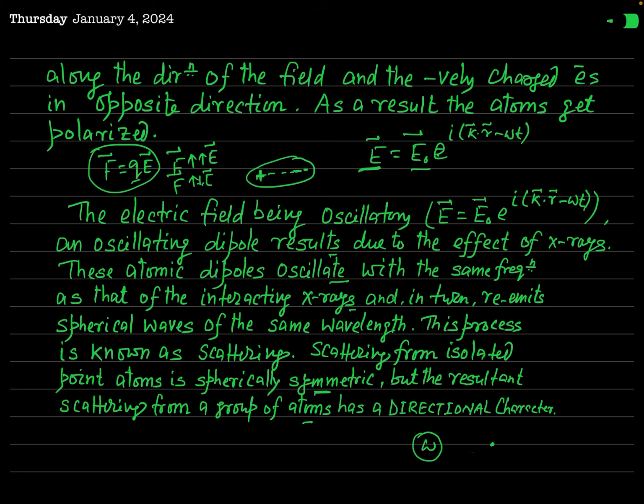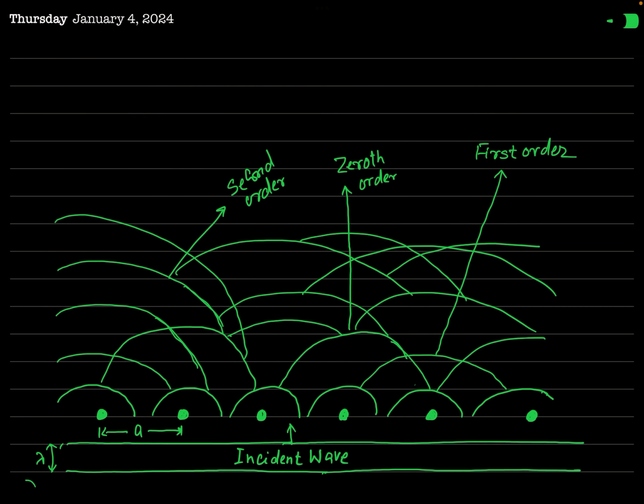But in Laue's treatment, scattering means diffraction, and in Bragg's treatment, reflection means diffraction. Now let us see how we can say that when there is a group of atoms, there will be a directional characteristic, and different intensity will be produced in different directions. How can we see it?